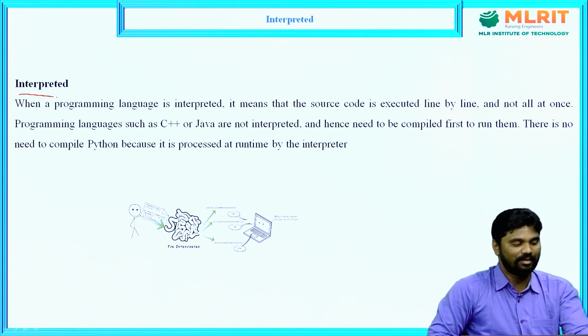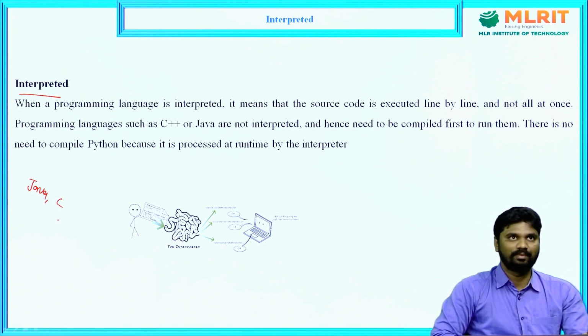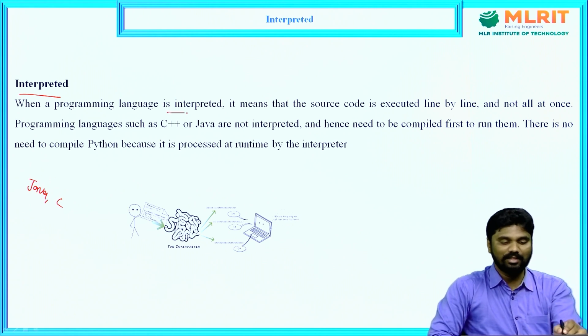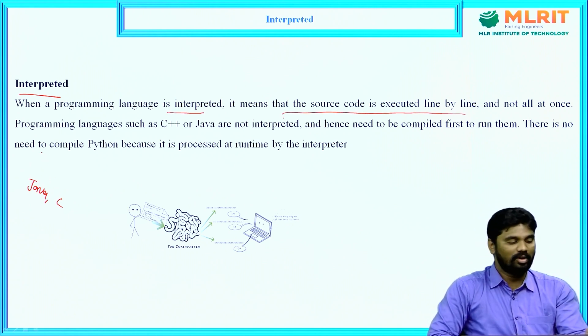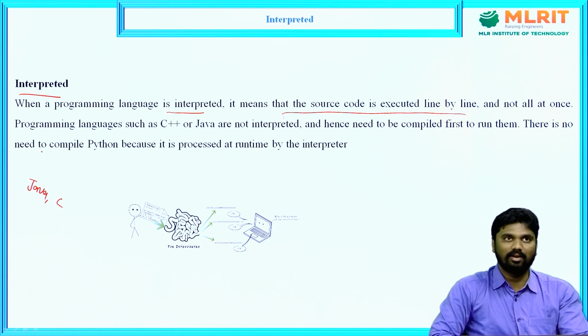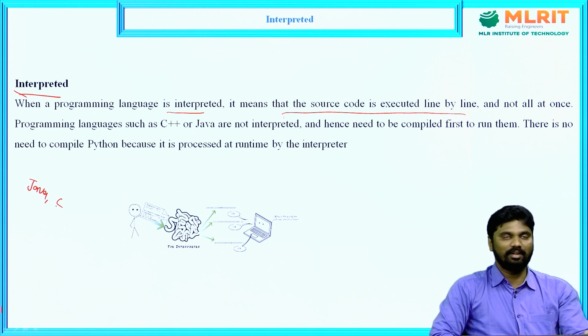Next, interpreter. Generally, Java and C are compiled, but Python is interpreted. When a programming language is interpreted, it means that source code is executed line by line and not all at once. What does this interpreted feature mean in Python?